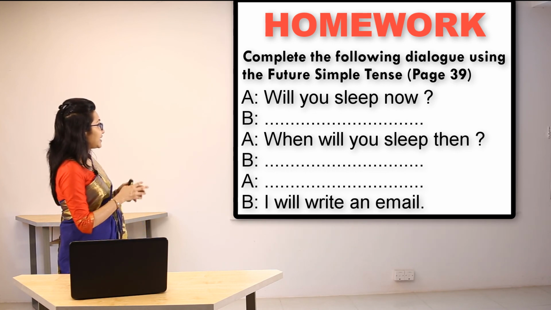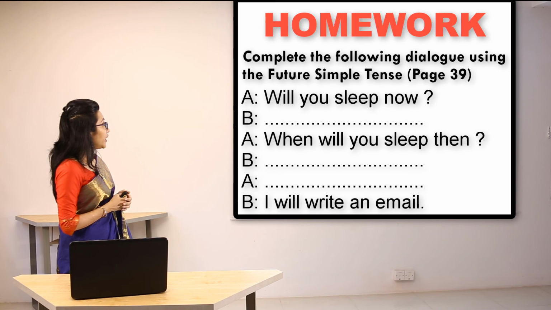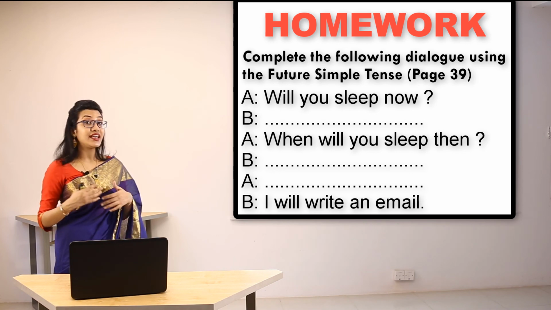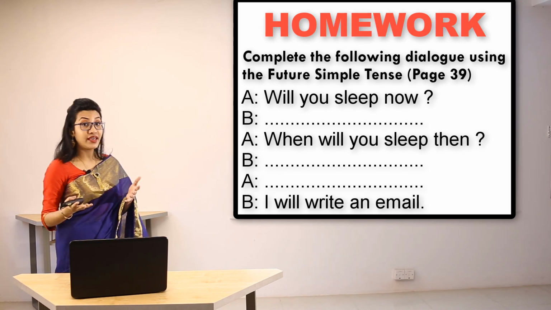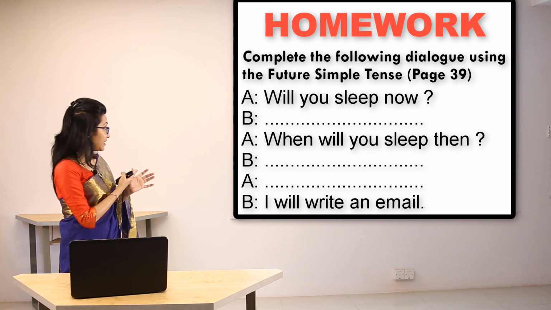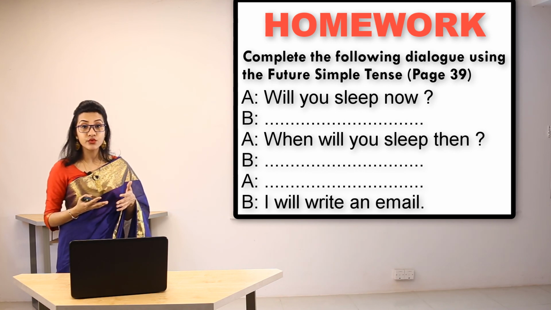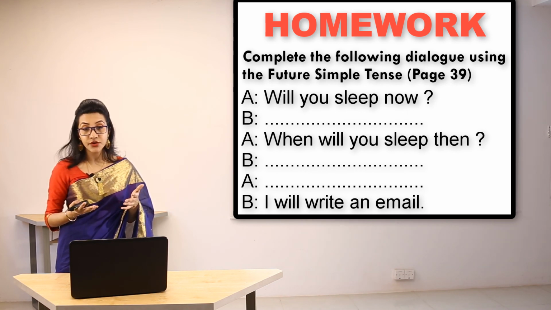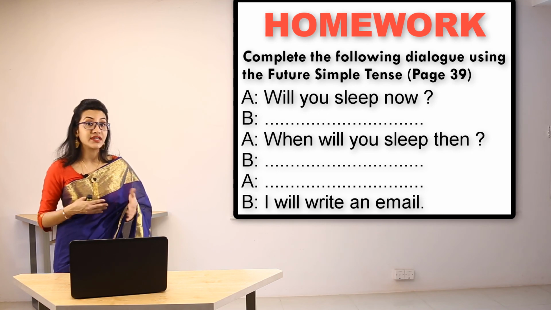Next, we can see that A is again saying, when will you sleep then? So it's an interrogative sentence. Now we again have B and A in here. So that means you can use an affirmative sentence in here. You can also use interrogative sentences as well.